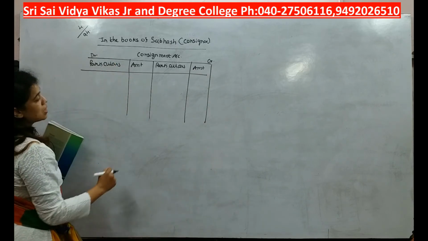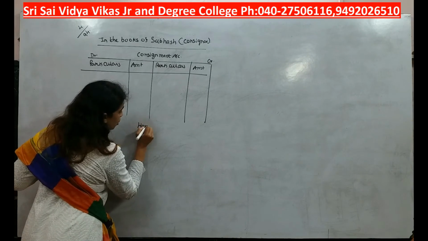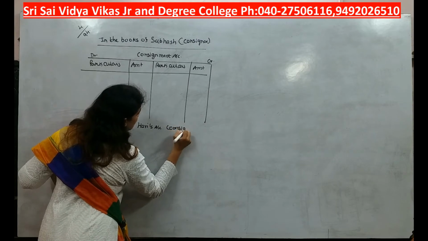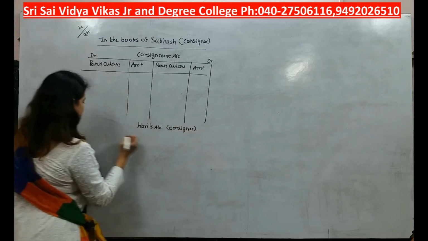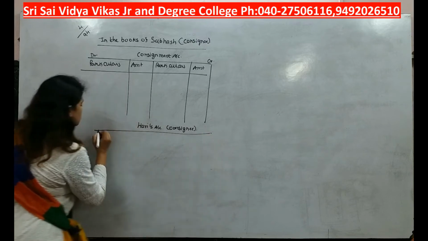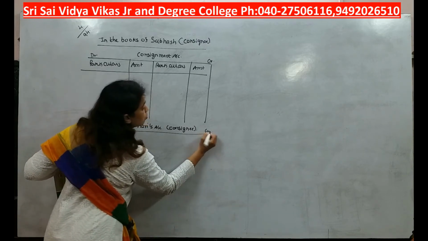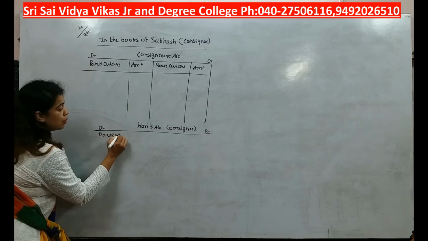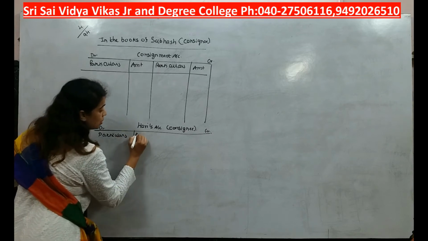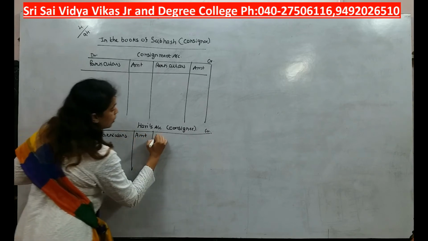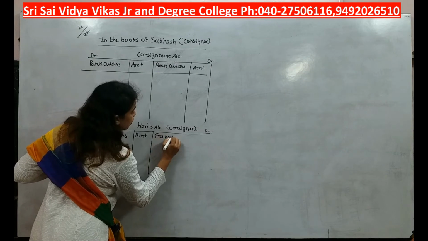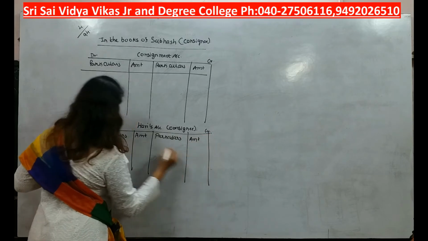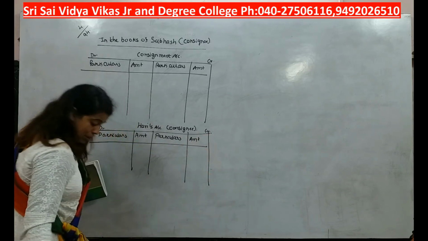Now, after consignment, we are going to prepare Hari's account. Who is Hari? Hari is our consignee. So, we will prepare consignee's account. Which type of account is it? This is a personal account. So which principle we will follow over here? Debit the receiver, credit the giver. Okay. Make a point that, students, every time you will talk to your own self. So confusion will get minimized.